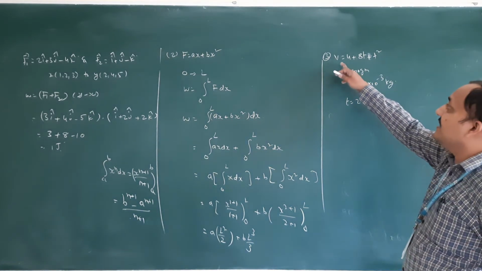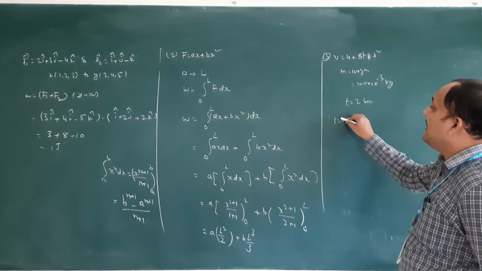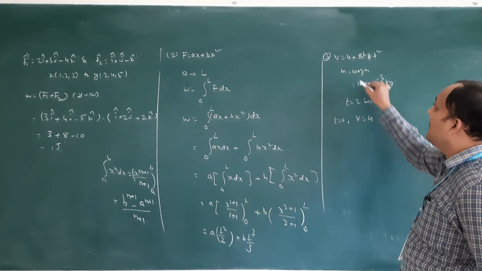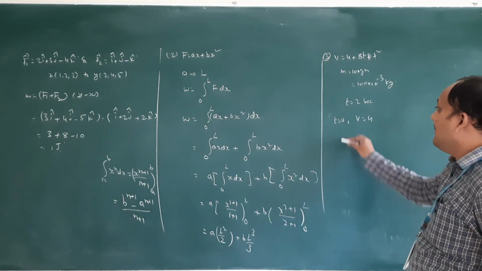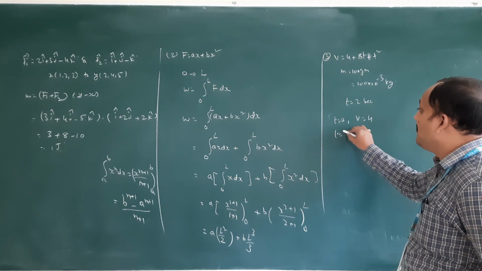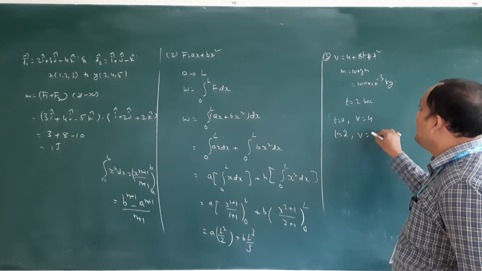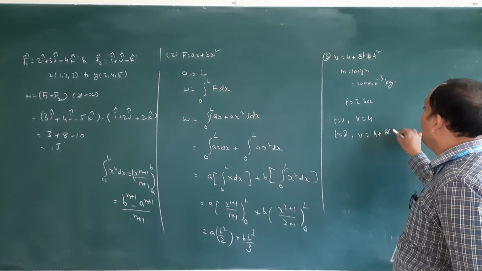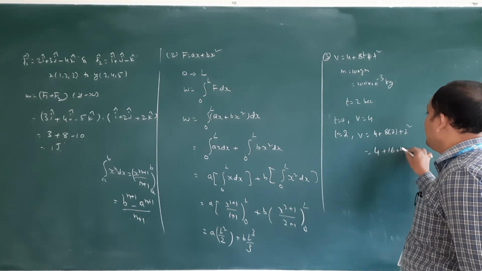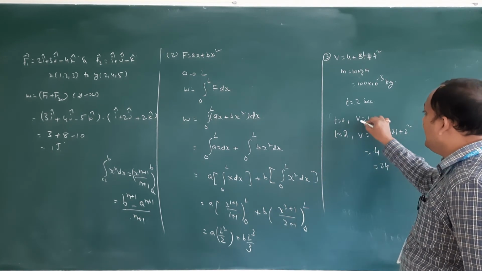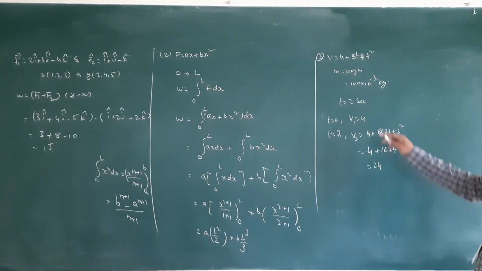Here velocity is changing with respect to time. Initial time we will take 0. At time 0, velocity is 4 plus 8 into 0 plus 0 square, that is 4. At t is equal to 2 seconds, V is equal to 4 plus 8 into 2 plus 2 square, 4 plus 16 plus 4, 24. Initial velocity 4, final velocity 24 meter per second.